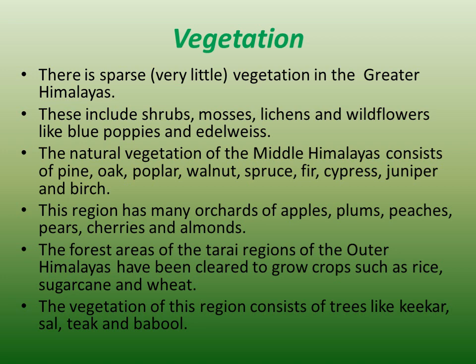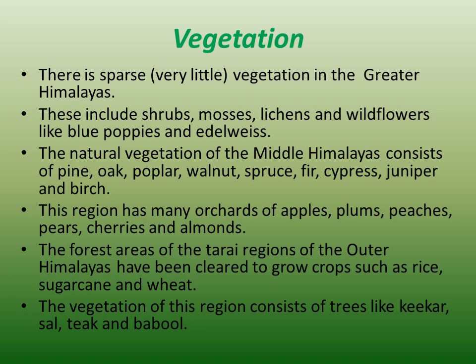The natural vegetation of the middle Himalayas consists of pine, oak, poplar, walnut, spruce, fir, cypress, juniper, and birch. This region has many orchards of apples, plums, peaches, pears, cherries, and almonds.